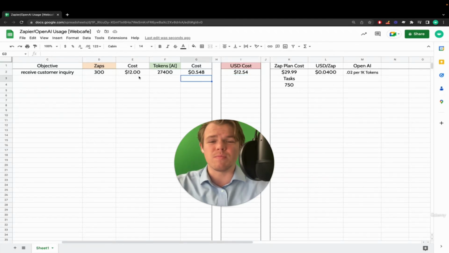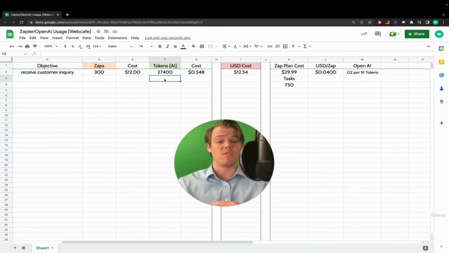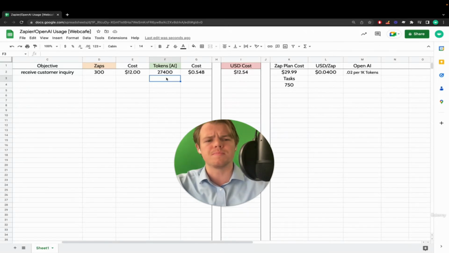And then it gives you an even breakdown of it: it would cost $12 worth of Zaps and around 55 cents worth of tokens. As I said earlier in the tutorials, you can see this AI is very cheap, very affordable for what we're trying to do here. And you get your answer, which is $12.54.